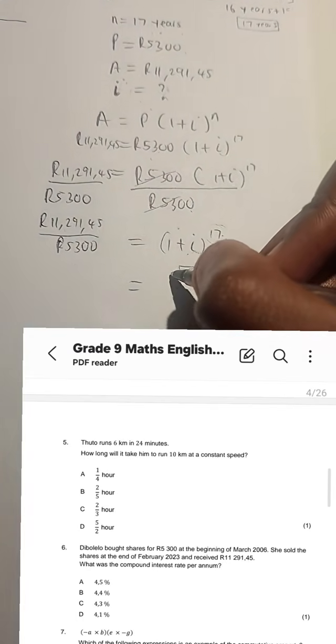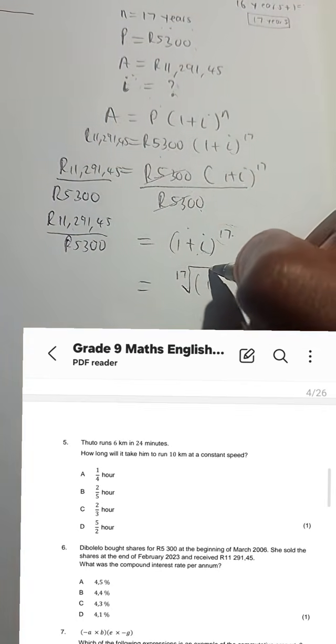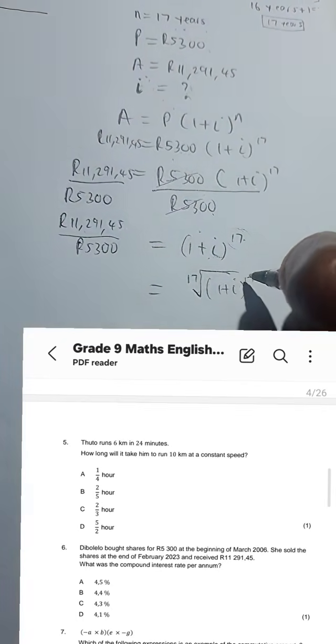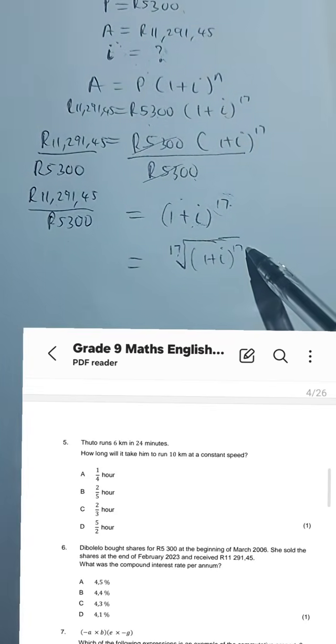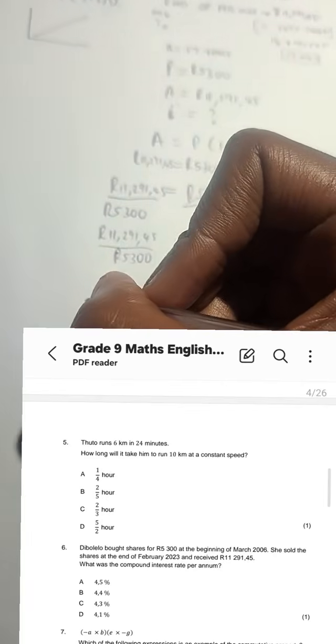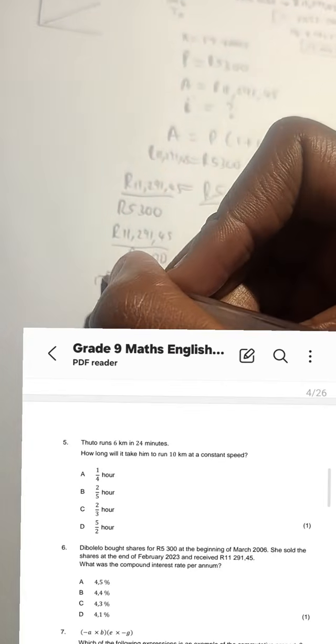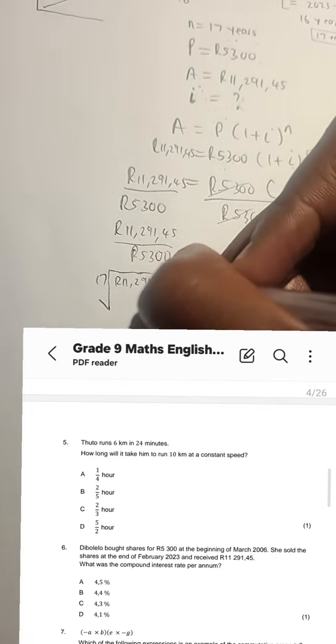We take the 17th root on both sides. To get rid of this to the power 17, we take the 17th root. But remember, what we do on the left, we do on the right. We take the 17th root of this as well.